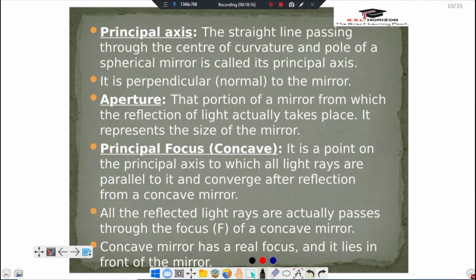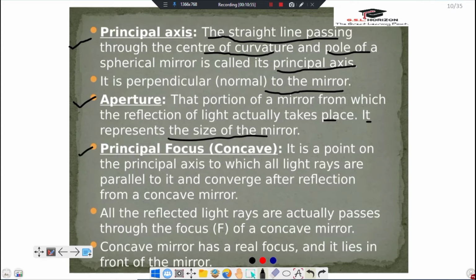Now comes to the next one, principal axis. The straight line passing through the center of curvature and pole of a spherical mirror is called its principal axis. It is perpendicular to the mirror. Aperture: that point of a mirror from which the reflection of light actually takes place. It represents the size of the mirror.